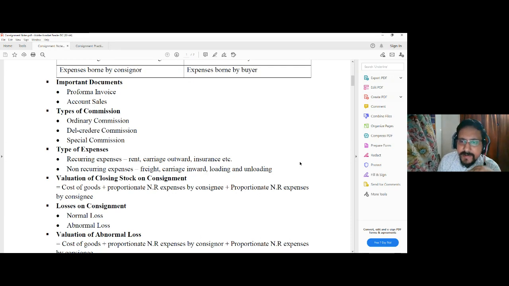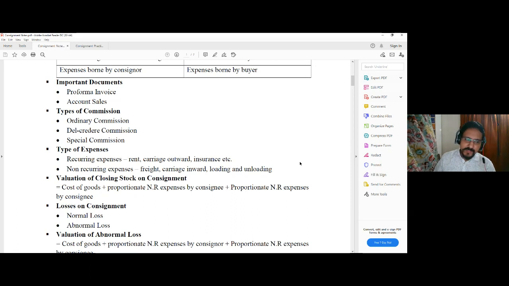So if at the end of the accounting period, certain goods remain at the consignee's end, it is not expected that you will take back those goods and resell them at the opening of the new accounting year. Rather, you will keep those goods, that stock, with the consignee. So there may be certain closing stock lying with the consignee at the end of the accounting period.